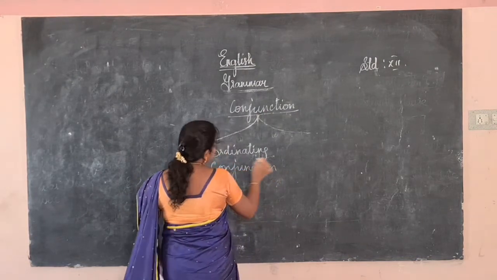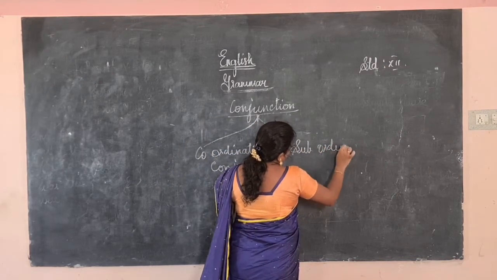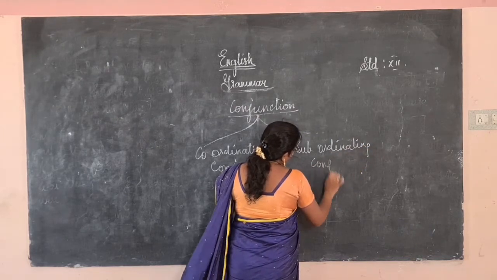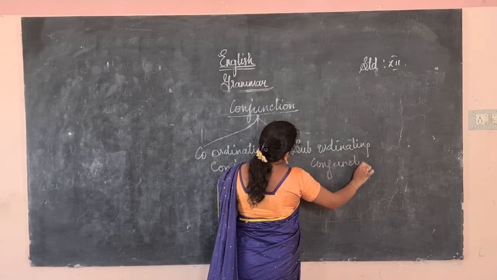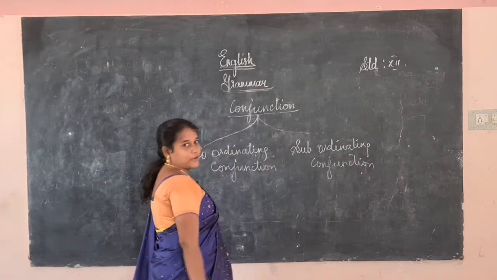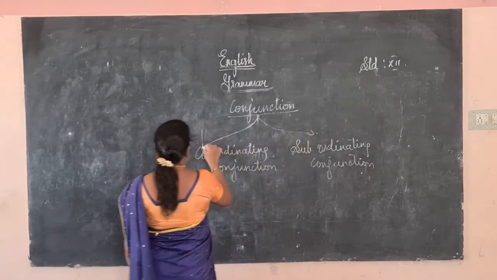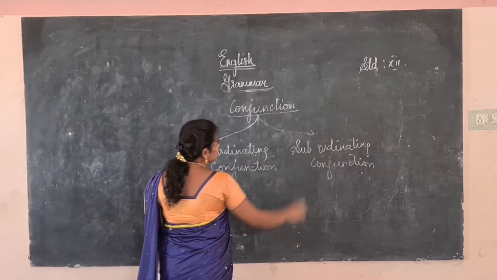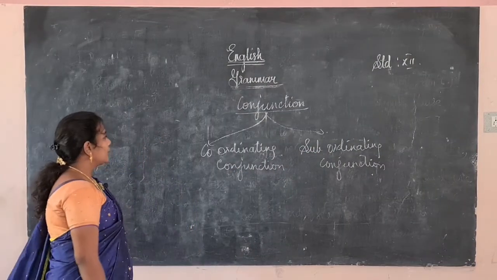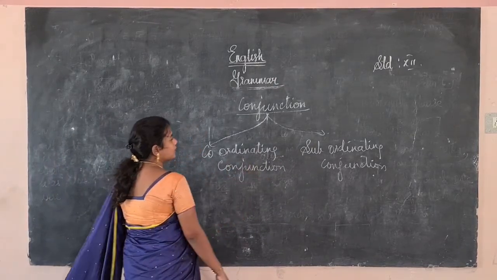Another one is the correlative conjunction, which we will discuss later. These two, coordinating and subordinating, are very important.